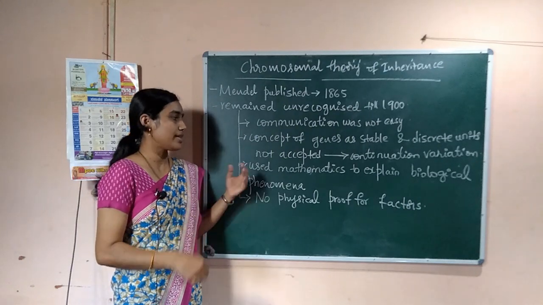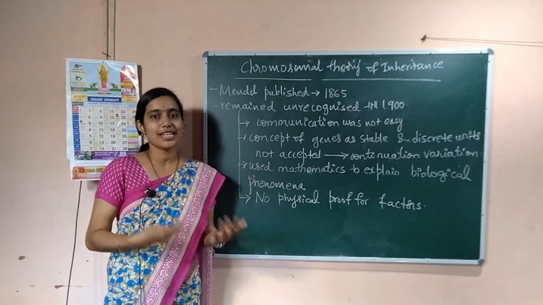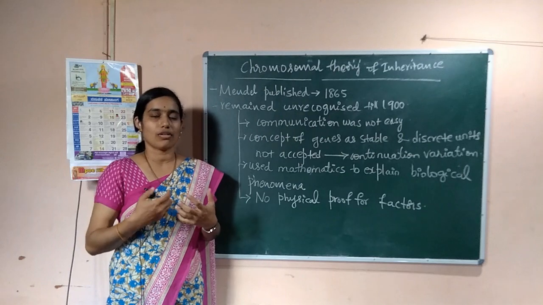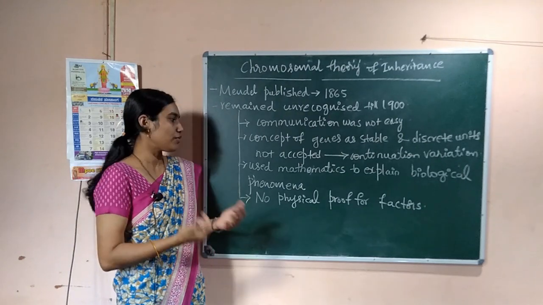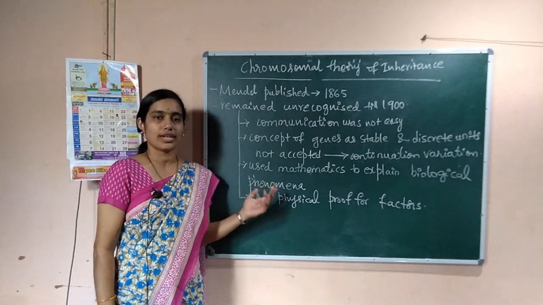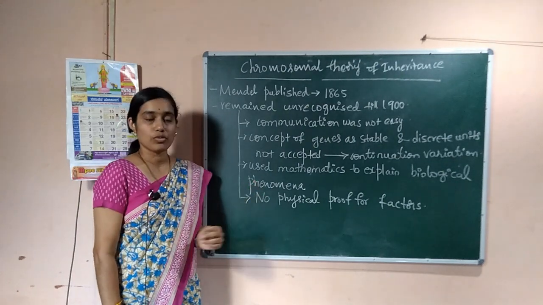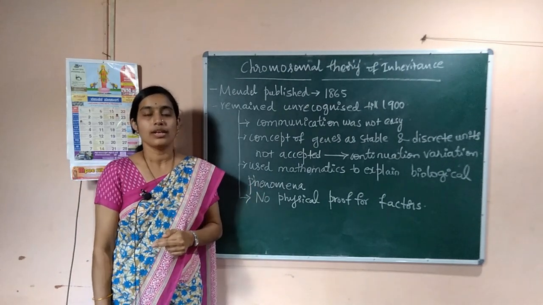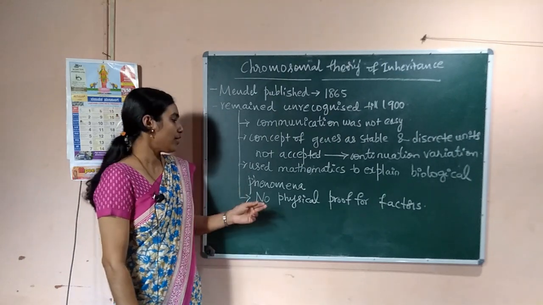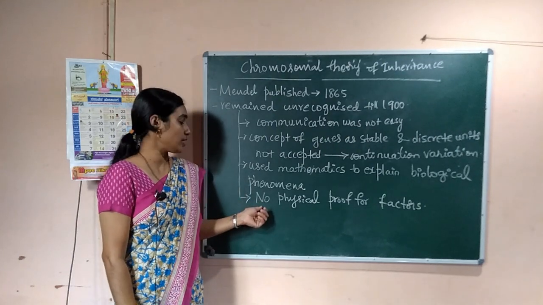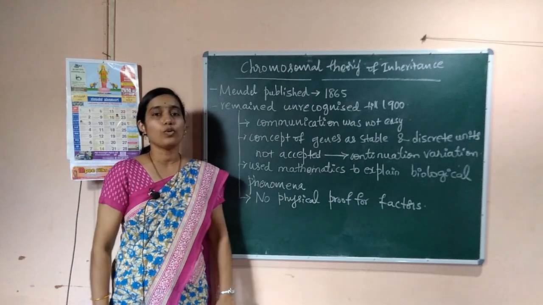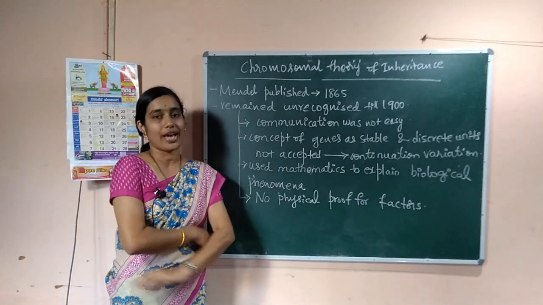That was used by Mendel, but using maths in biology was not accepted by the scientists of that time. This is one more reason why Mendel's work remained unrecognized. And one more important reason is that there was no physical proof for the existence of the factors.